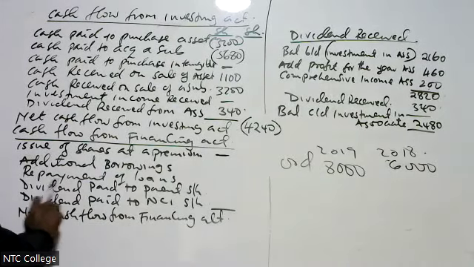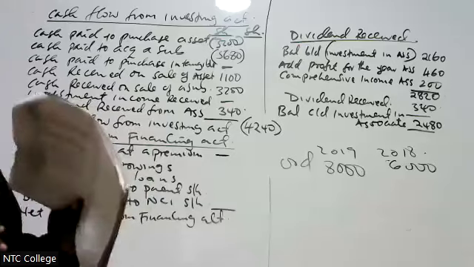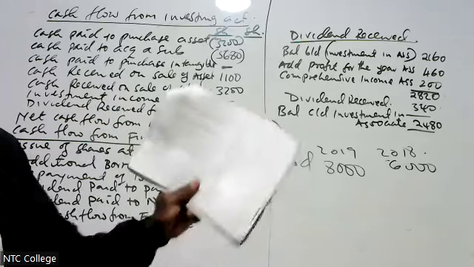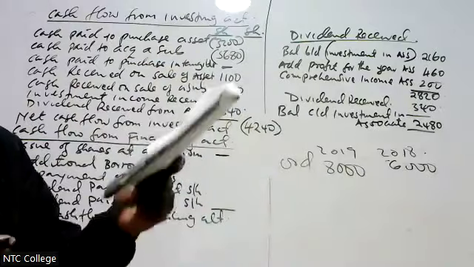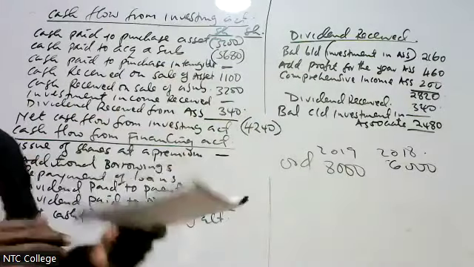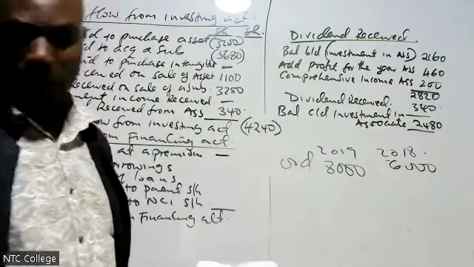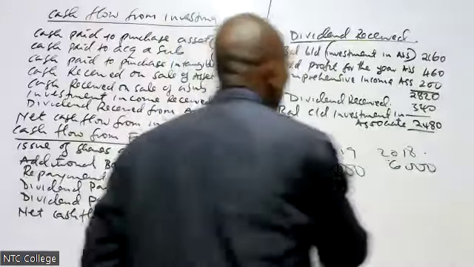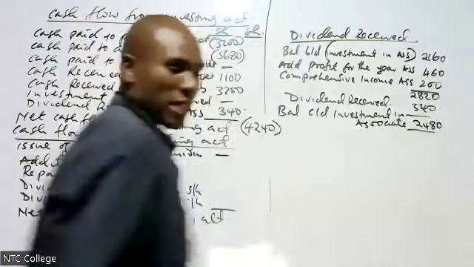Additional borrowings and repayment of loans go hand in hand. Now, how do we know? We check on loans.